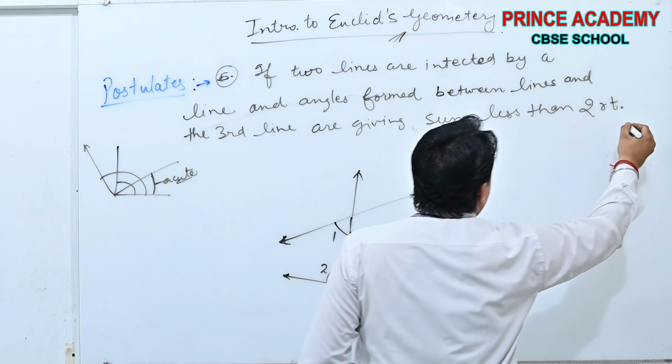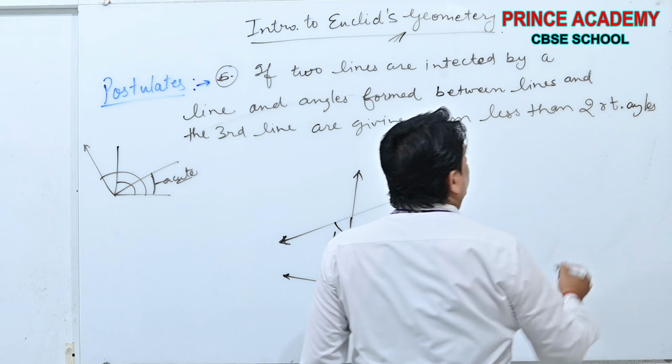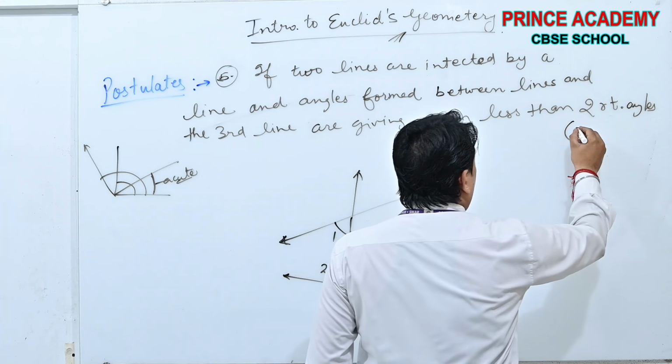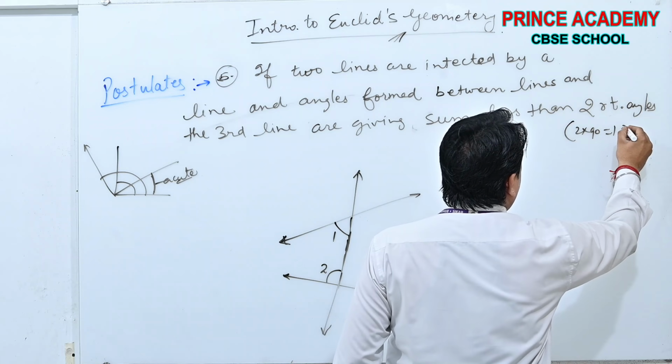Two right angles means 2 into 90, that is 180.